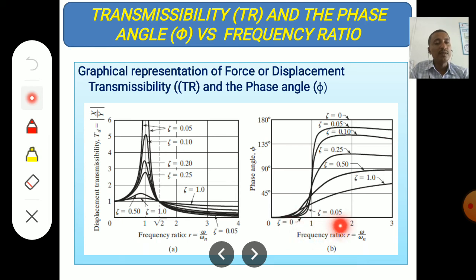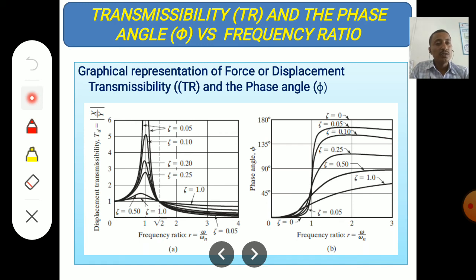Again, this is for the phase angle versus frequency ratio. The curves are drawn for phase angle versus frequency, which we have also seen in the previous slides.